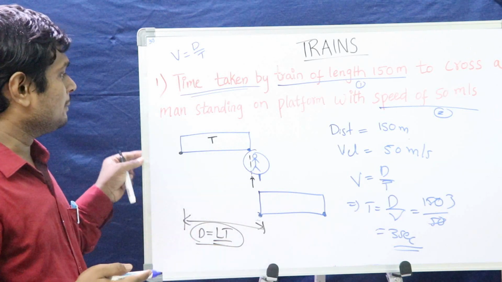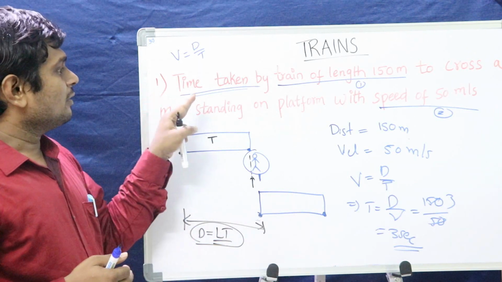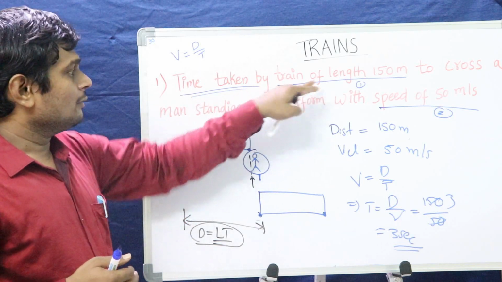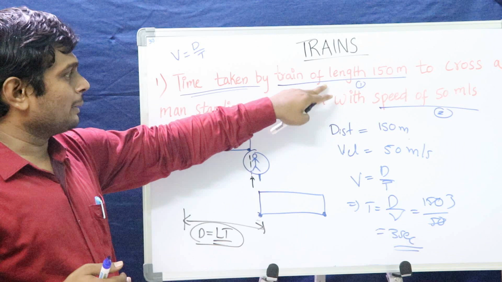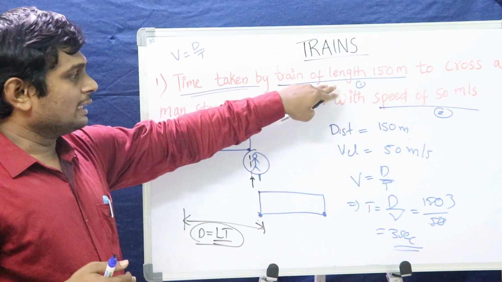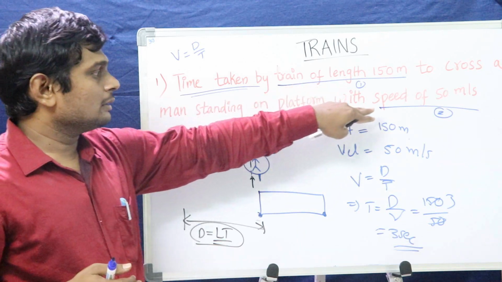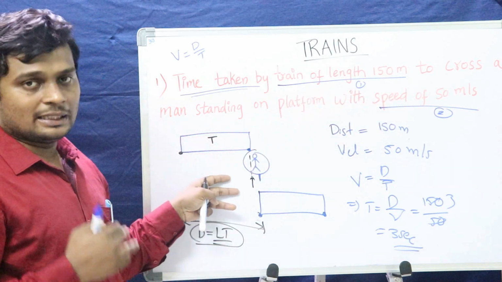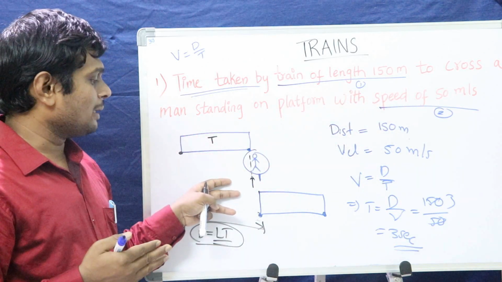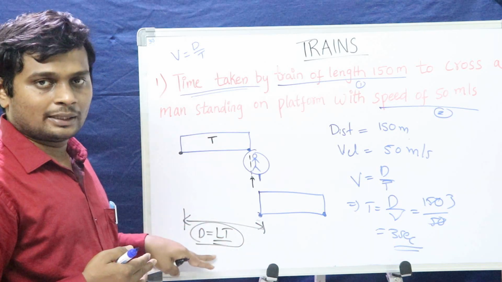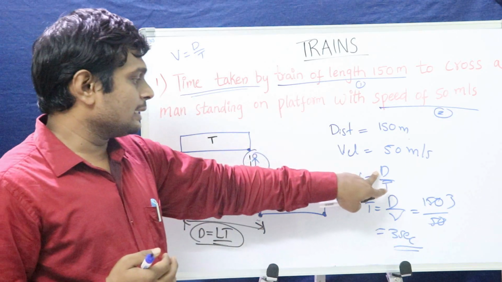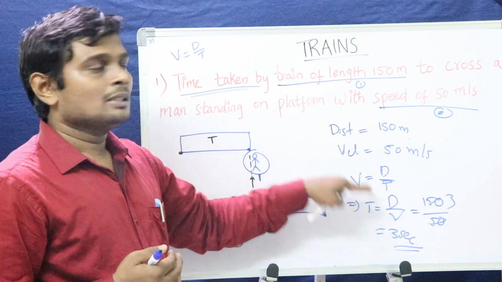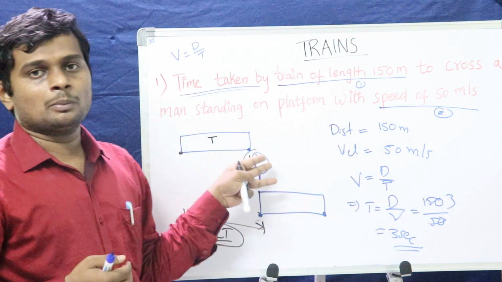Let me recap it. What is the question actually? We were asked to solve the time taken by the train to cross a man. We have given two statements. One is the length of the train is 150 meters. The second one is speed of the train is 50 meters per second. How much distance it has to travel to cross the man? The length of the train. We know the distance and we know the velocity and we have calculated the time. This way you can solve any problems in the train.